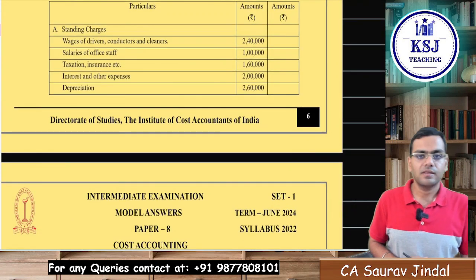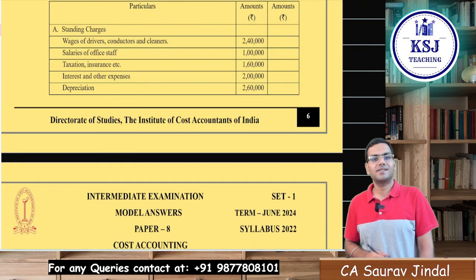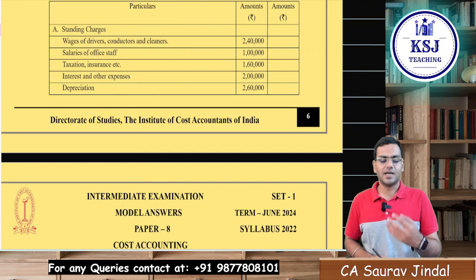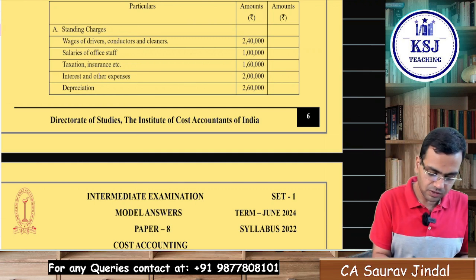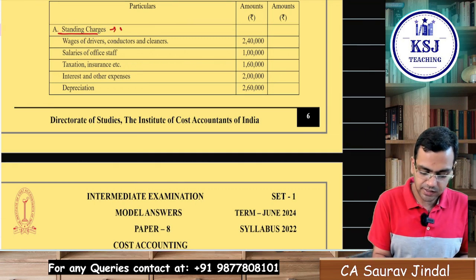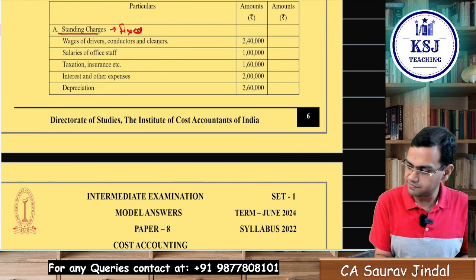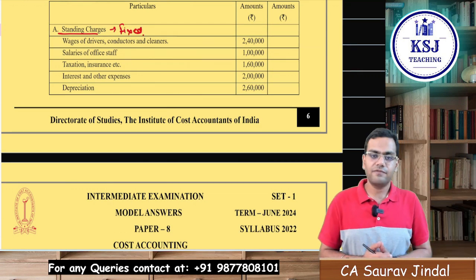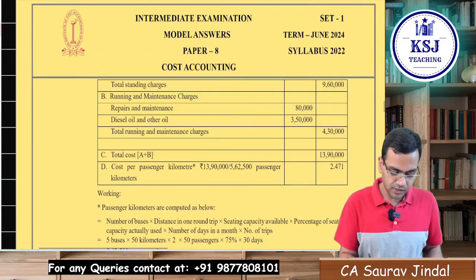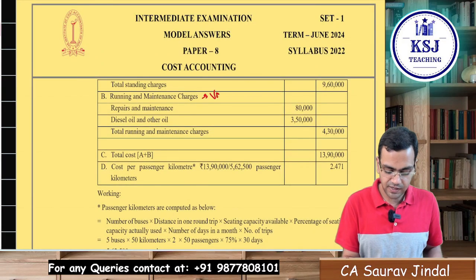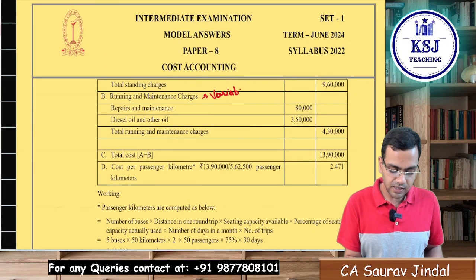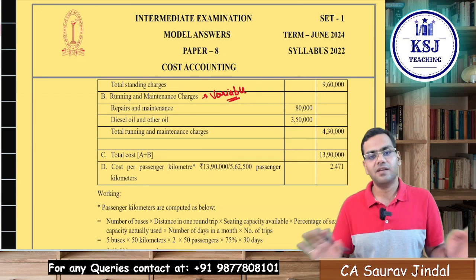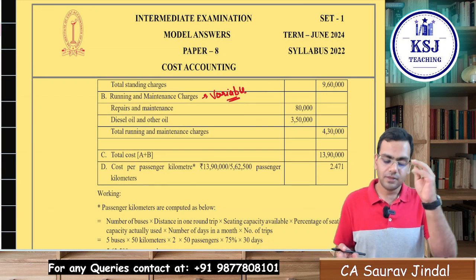Now there is a confusion that, sir, how to decide whether that is a standing charge, that is a fixed charge. Now if you talk about this standing charge, what is it? It is the fixed part, it is the fixed cost. Now there is a confusion, sir, what is fixed and what is running and maintenance, that is a variable part. If you are confused, then do not bifurcate. If you are sure, then bifurcate.